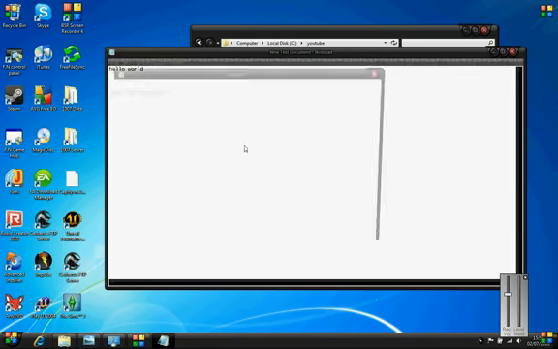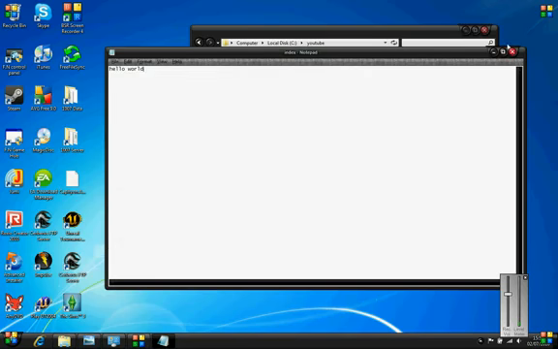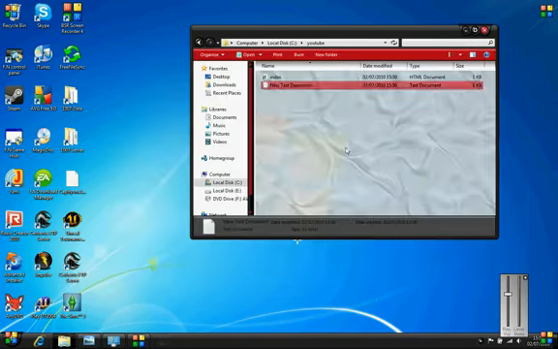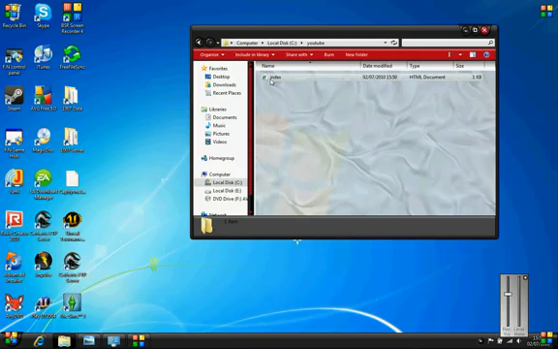Right, and File, Save As, and change that to All Types. Index.html. Now, index is obviously the main page that your computer will load when they request that they want to join you. That's your page. If you didn't already know. Right, I can delete this new text document. Yes.